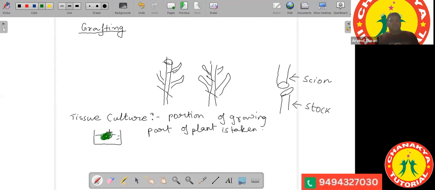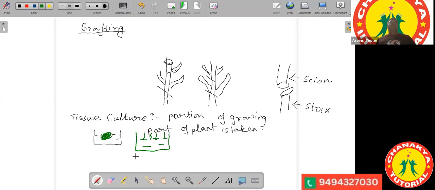Now those individual cells of plants are put in a nutritive medium. Those cells find nutrition, so they will again grow, and there will be formation of new plantlets over here.